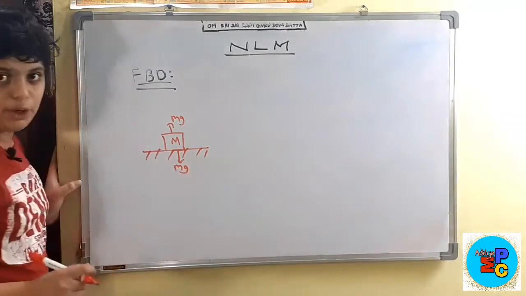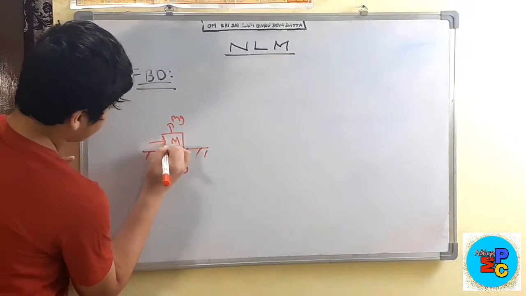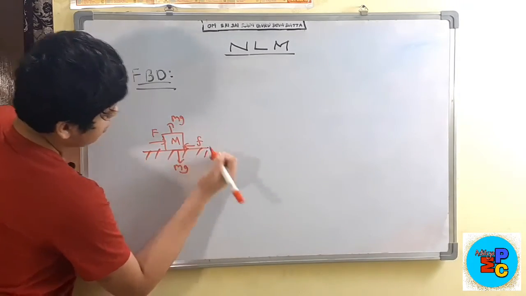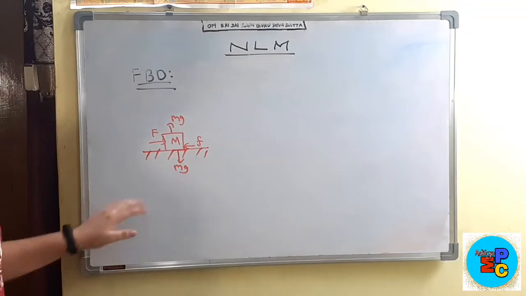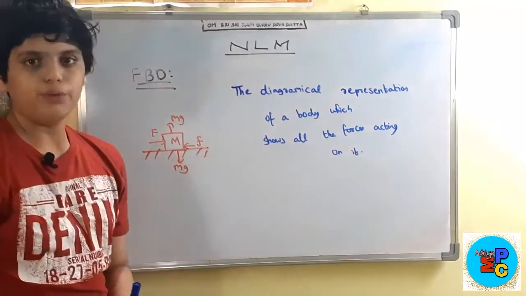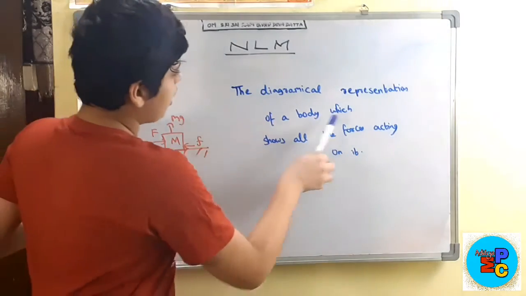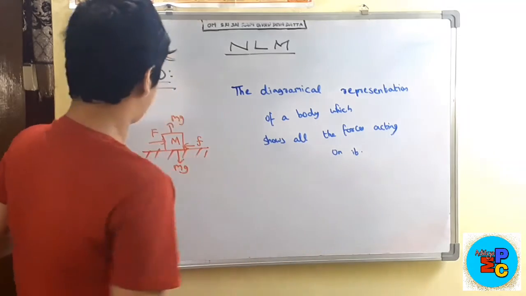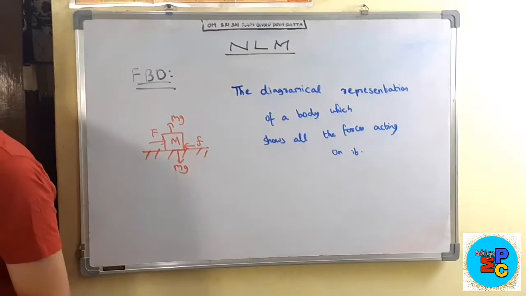And for example, if you are pushing the body with a force F, and if the ground is frictional, then friction will also act in the opposite direction. So basically, a free body diagram is the diagrammatic representation of a body which shows all the forces acting on it. Okay, so this is about free body diagram.